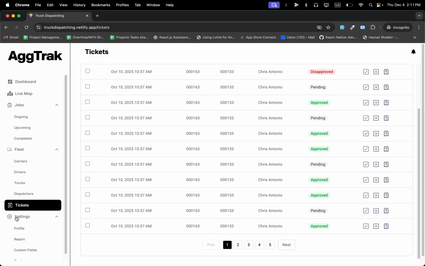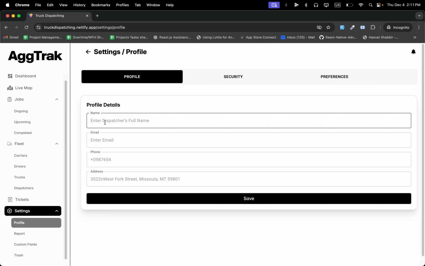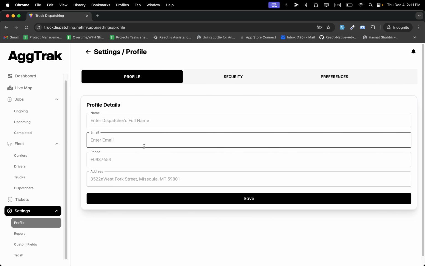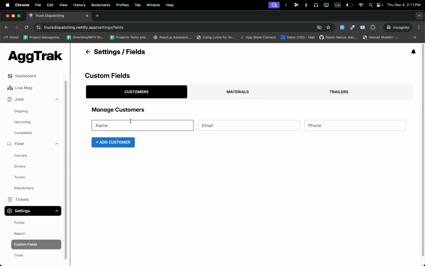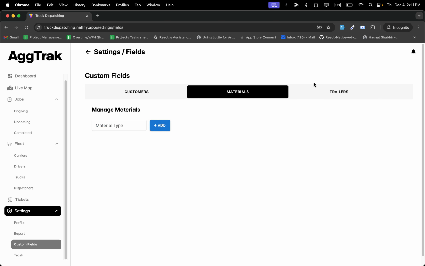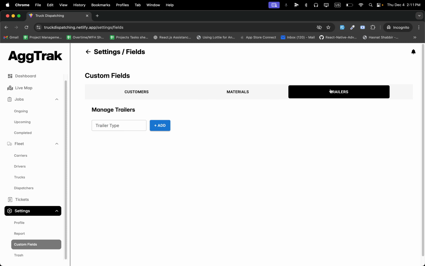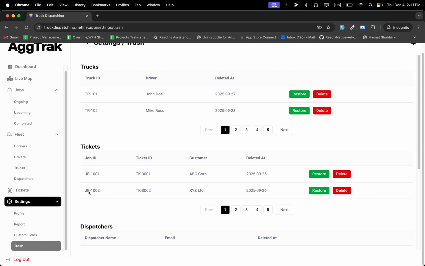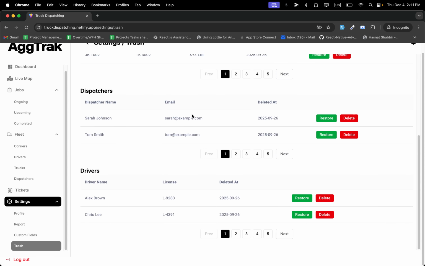In settings, profile, you can update your profile. Custom field, you can create customers here. Materials you create from here, and trailers you create here, like truck types, trash, all the data will show here. And driver side on mobile app.